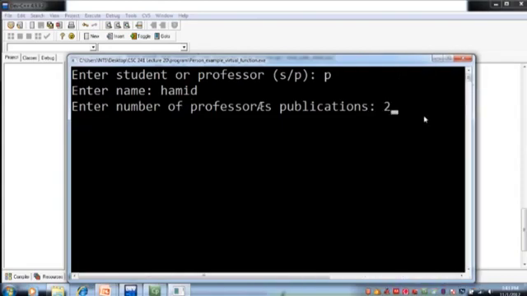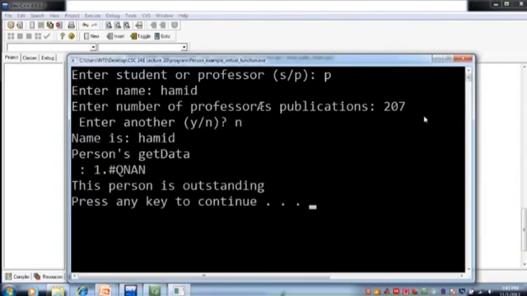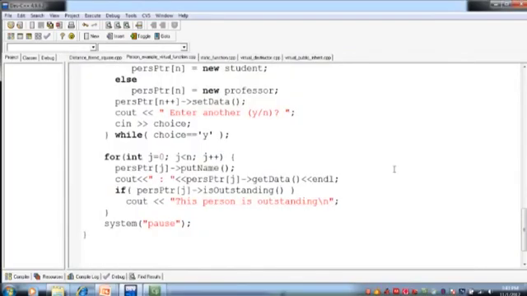So let's say these are 207. Okay, it says name is Hamid, and then it calls a function persons get data, and then there is a garbage value that is appearing.